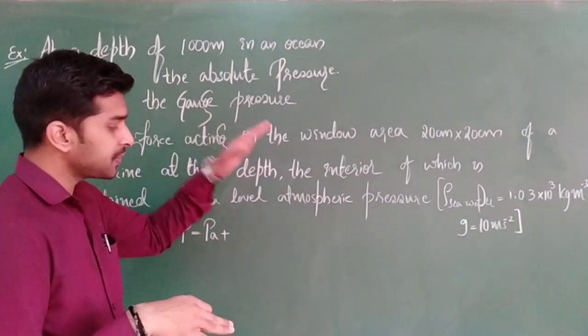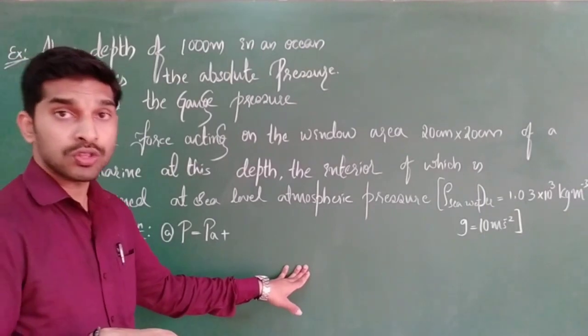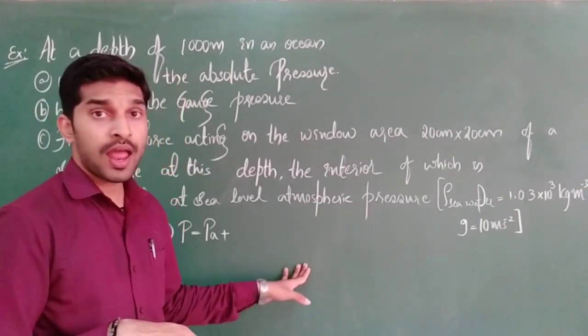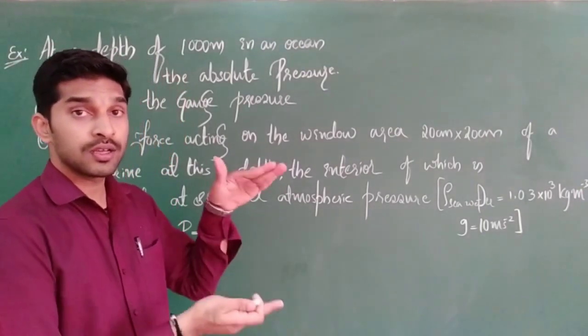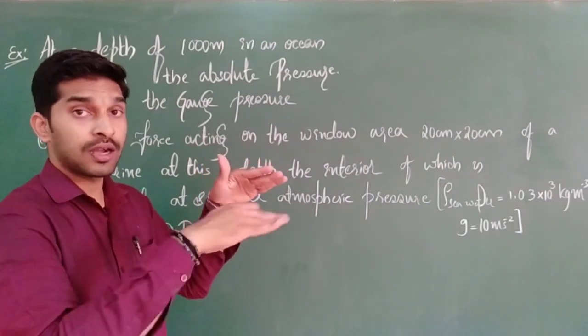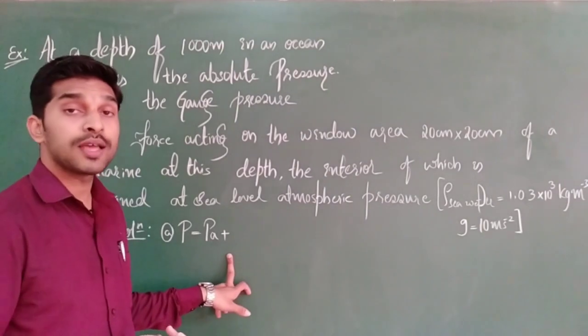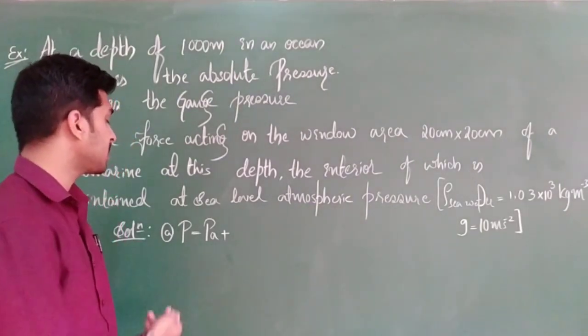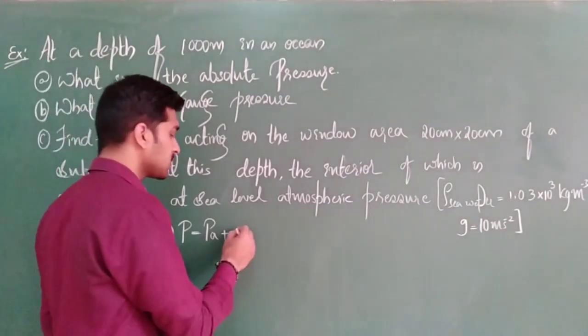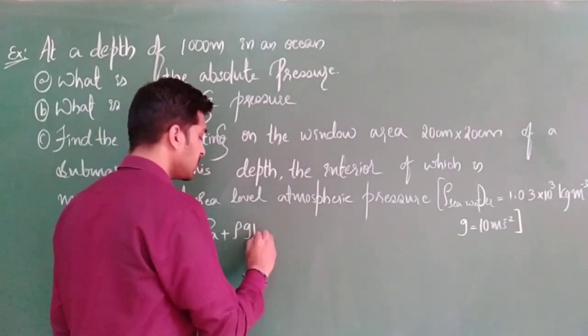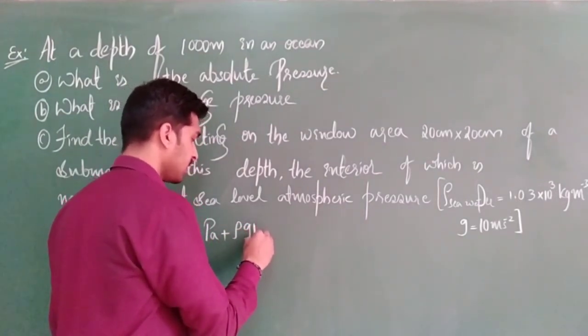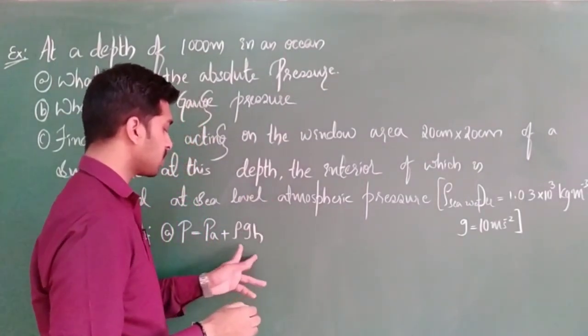The atmosphere also applies some pressure on the surface of the ocean, and up to 1000 meter so much water will be there, which will also apply some pressure. So P is equal to PA plus rho GH.